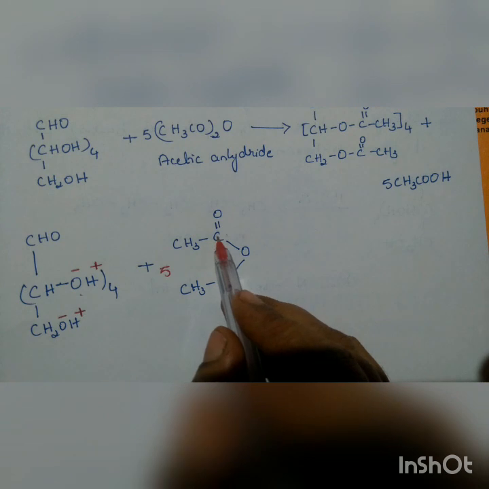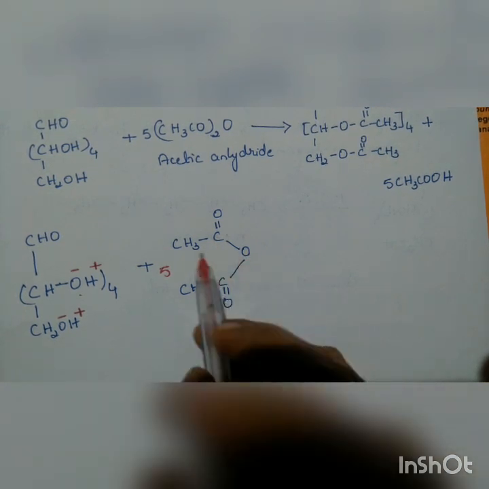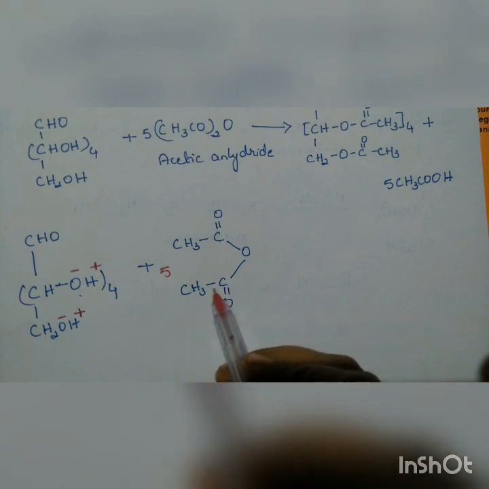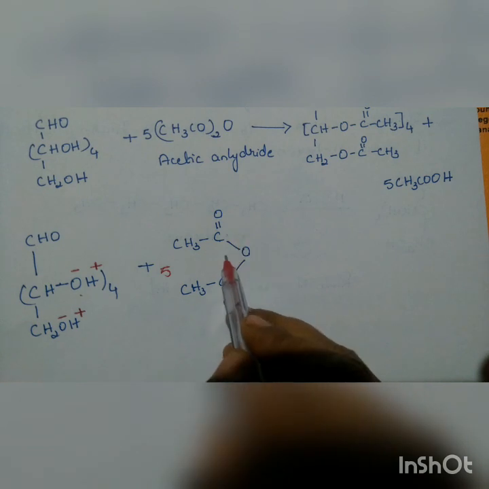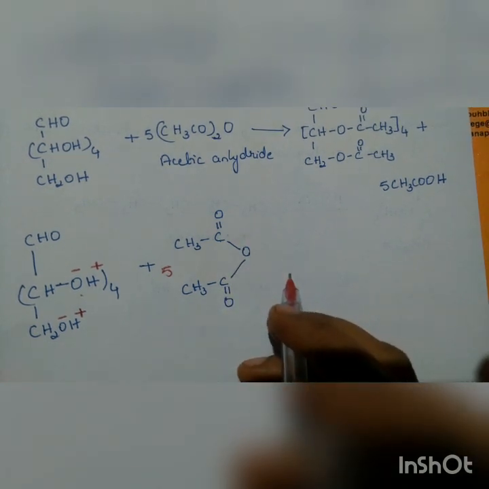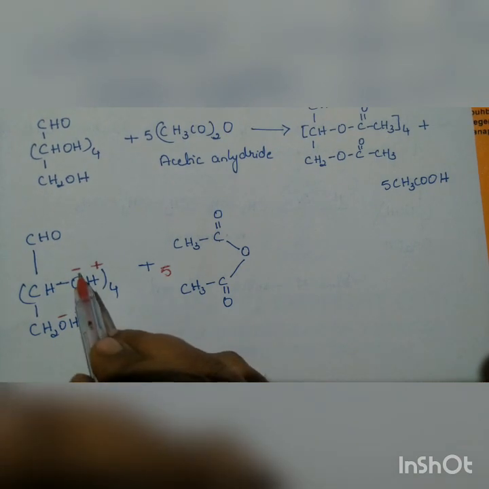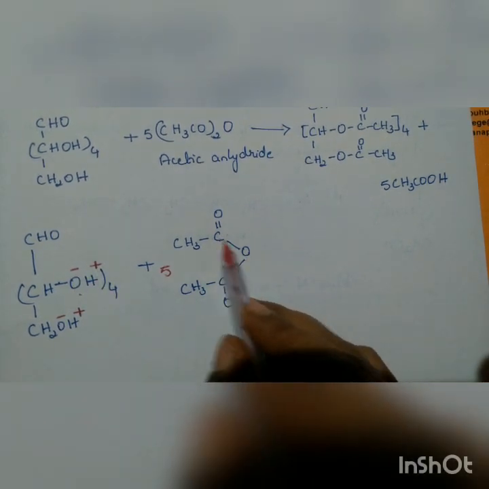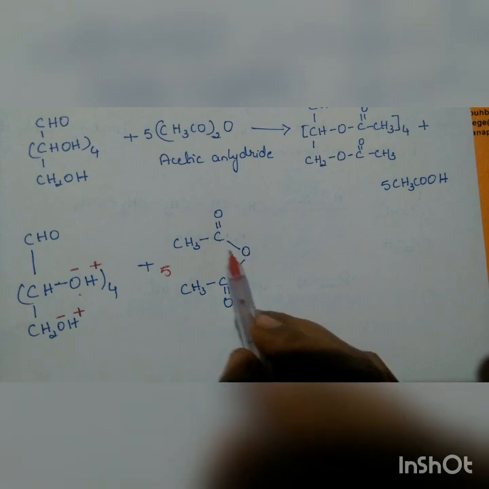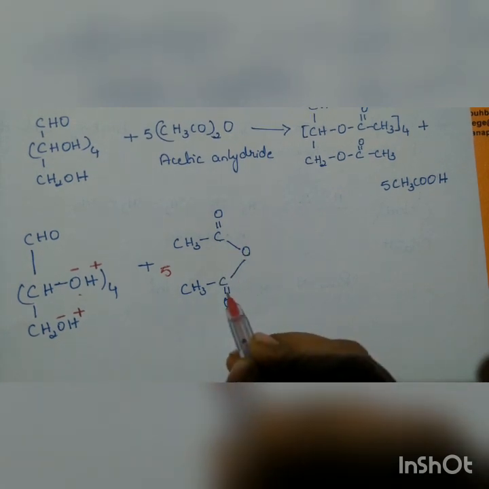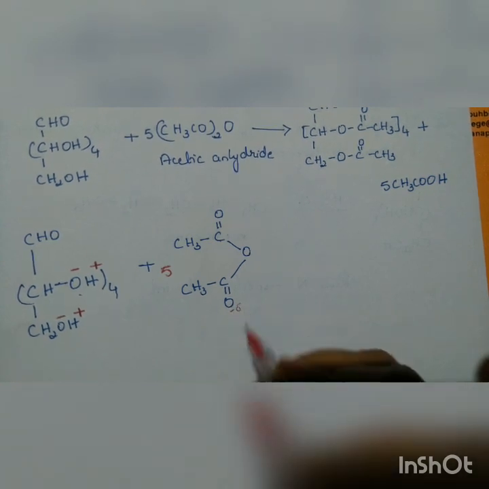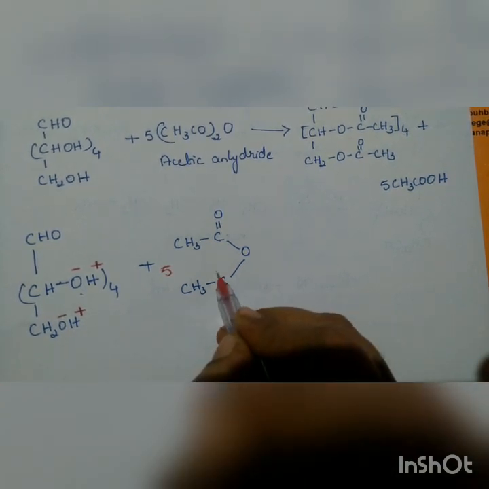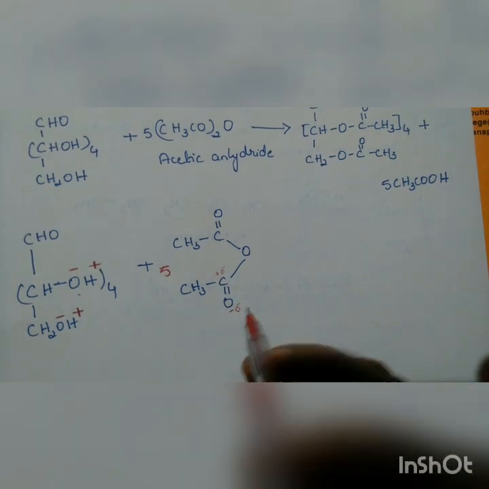So here what happens? This bond is similar to this bond because we can see C double bond O, O, C double bond O, O here. So either you can break this bond or this bond. We are not breaking it actually. Because of the influence of these negative and positive charges, the bond between the carbon and oxygen is becoming weak. Why is it becoming weak? The bonded pair is there. Due to this double bond with the oxygen atom, oxygen is slightly negative in nature and carbon is slightly positive in nature. I hope it is clear.